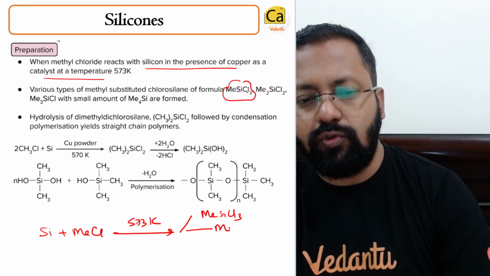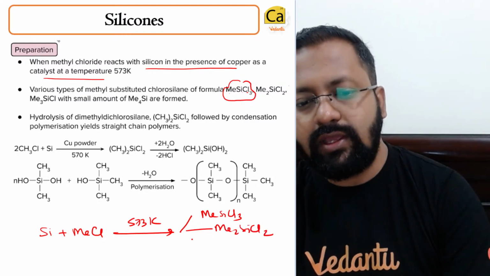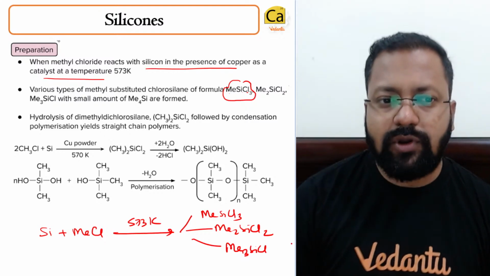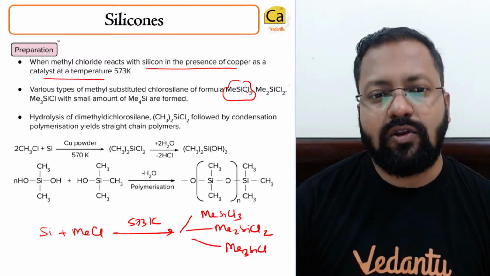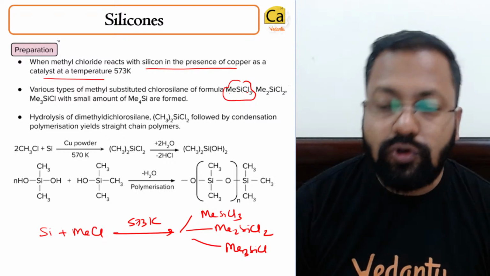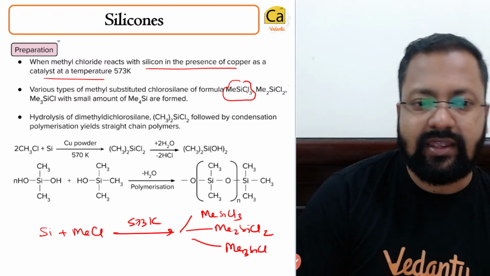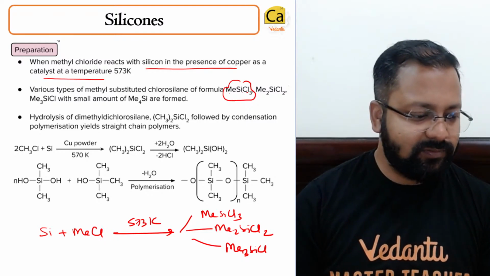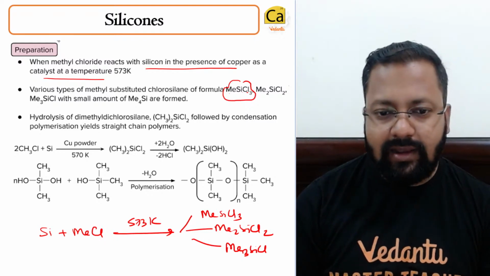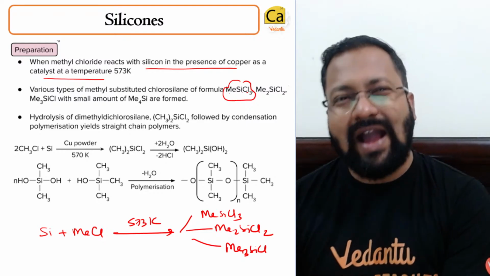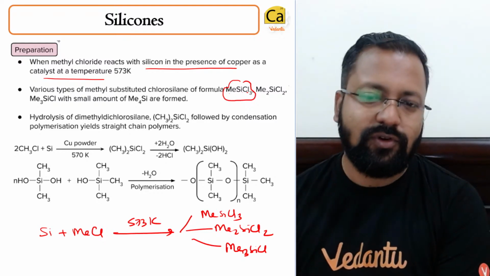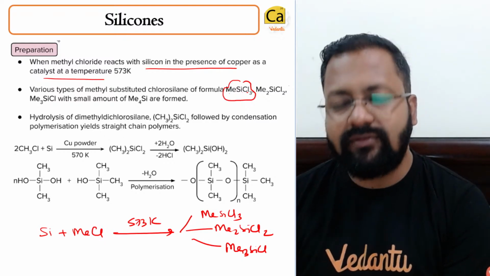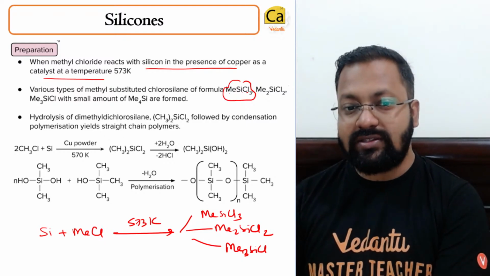MeSiCl3, Me2SiCl2, Me3SiCl. All of these compounds are known as chlorosilanes. These chlorosilanes are hydrolyzed and they give rise to silicones. Alkyl means carbon containing groups, like CH3, C2H5, C3H7.